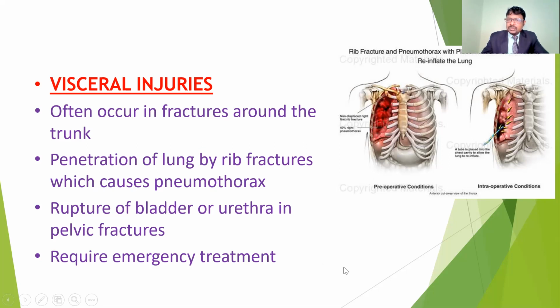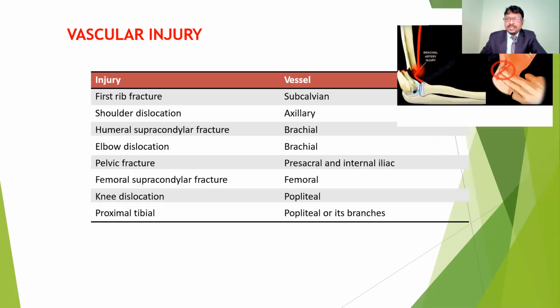And just now we discussed hypovolemia may also occur, and also how to replace the fluids. And coming to the vascular injuries, if any fracture occurs, the surrounding structures may get damaged. So the vasculars are also going to be damaged if the fracture occurs. Especially the blood vessels, such as arteries and veins, are going to get damaged.